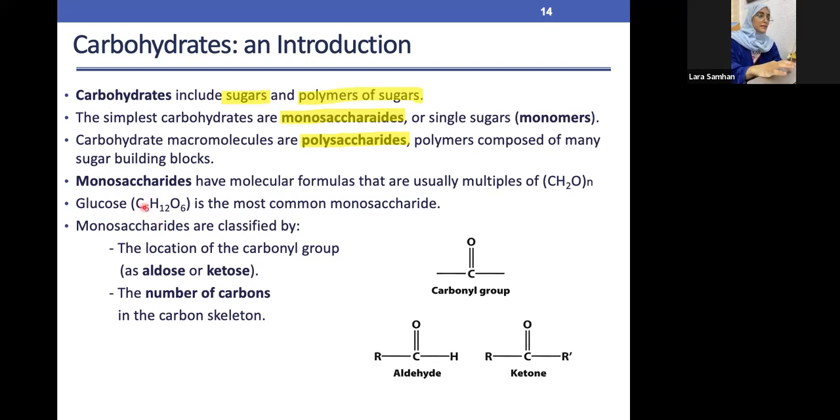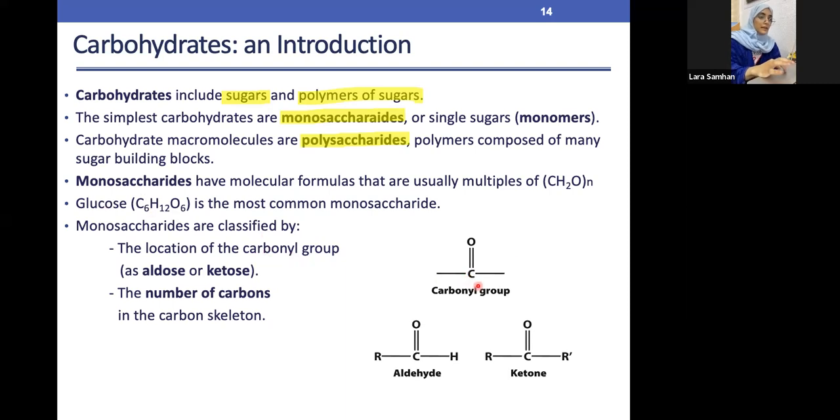Because of that, it's C6. So the sugar formula, as we know from basic high school, is C6H12O6, and this is actually the most common monosaccharide. Now, monosaccharides can be classified either by the location of the carbonyl group or by the number of carbons. Now, what is the carbonyl group?